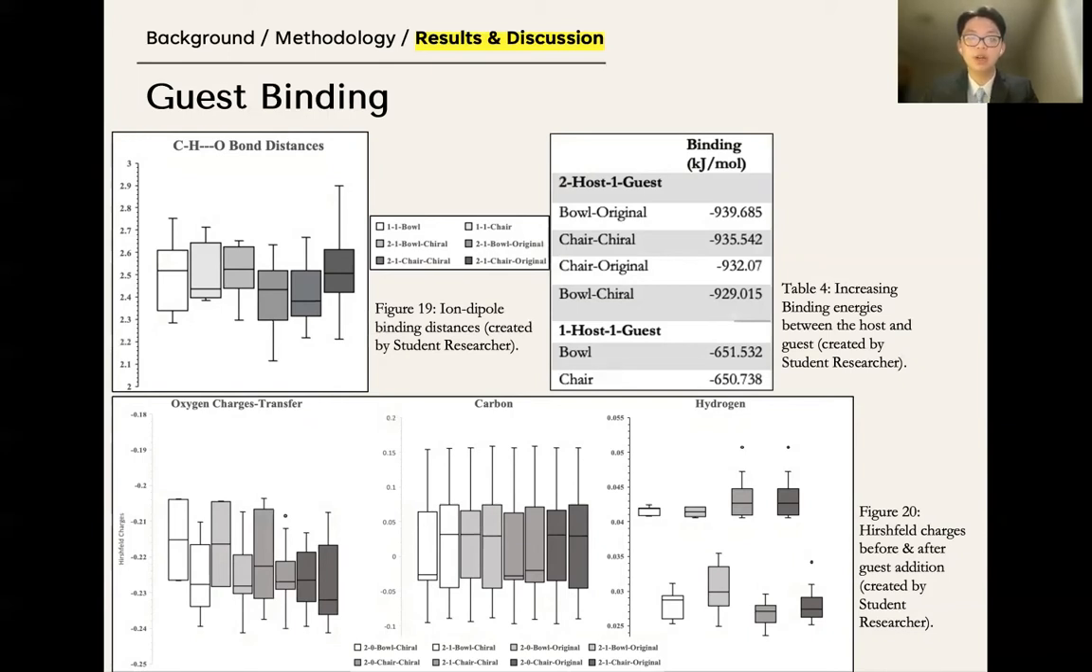The more charge transfer that occurred and the shorter the bond distance, shown in figure 19, the greater the binding energies expressed in table 4, and therefore the stronger the host-guest interaction.